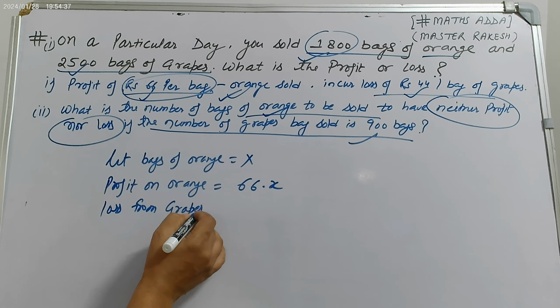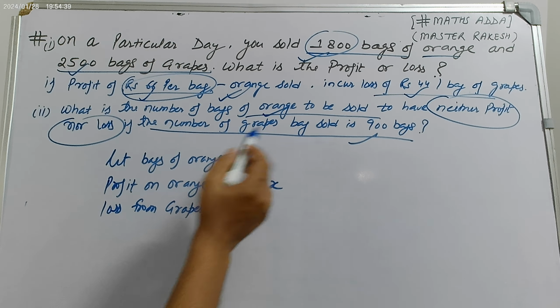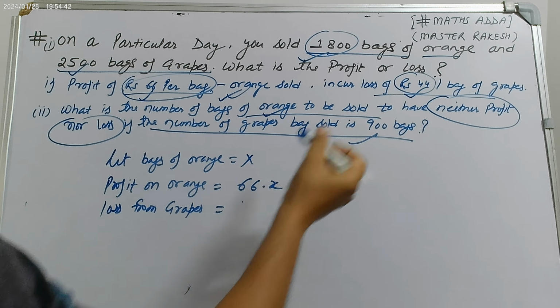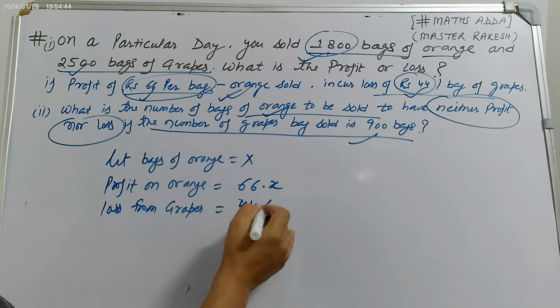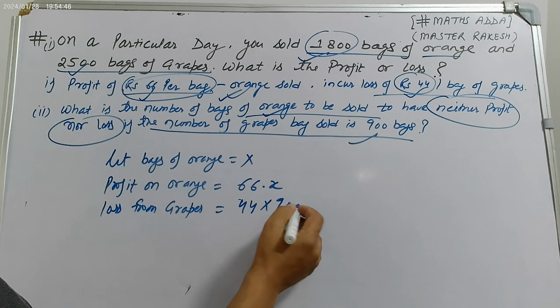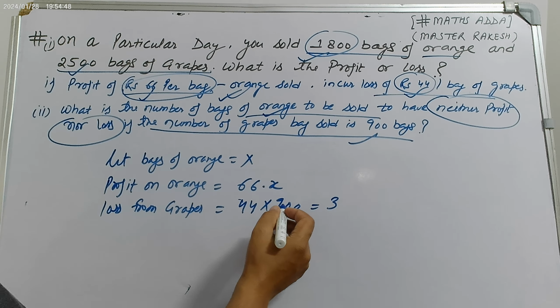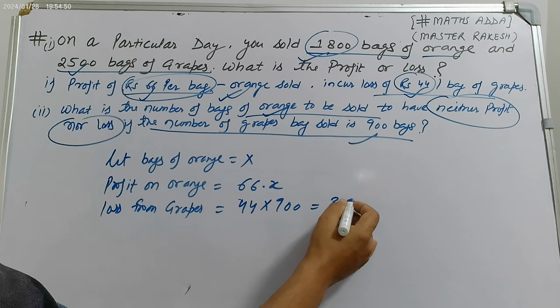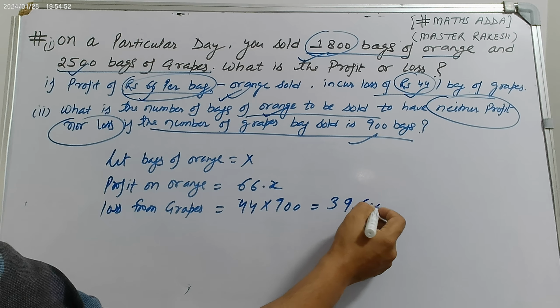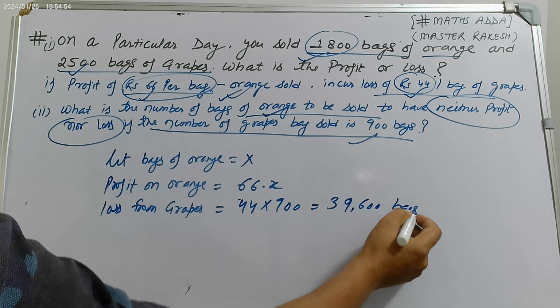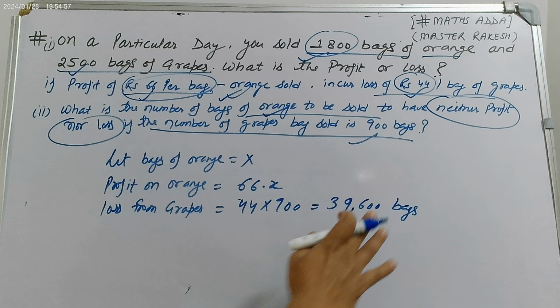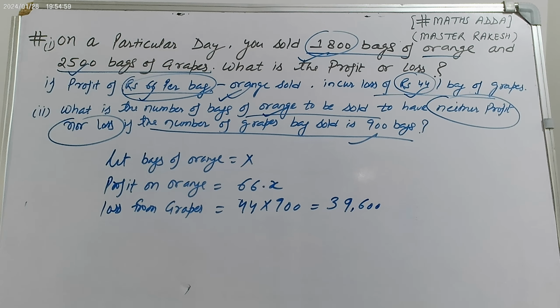Loss from grapes is 44 rupees per bag, and how many bags were there? 900 bags. So 9 times 44 is 36, plus 3 is 39, so 39,600. This is the loss. Loss from grapes equals 39,600.